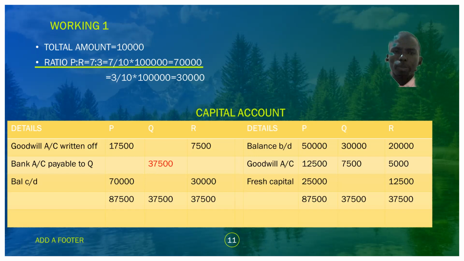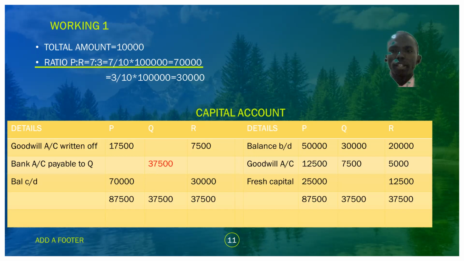But remember, our balancing figure, as far as P is concerned, is 87,500. So we subtract 62,500 from 87,500, and you realize we'll have 25,000 as the fresh capital that should be introduced into the partnership by P, so as to meet their agreement to have their total capital being 100,000.